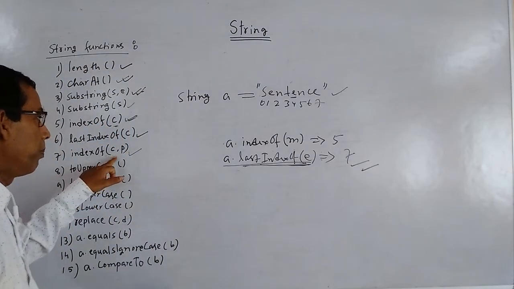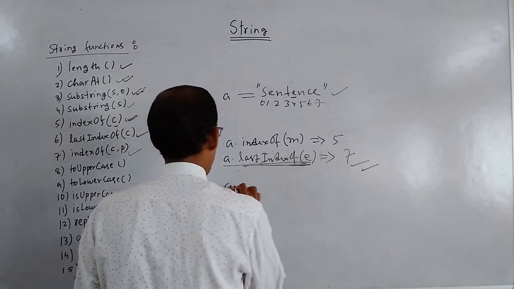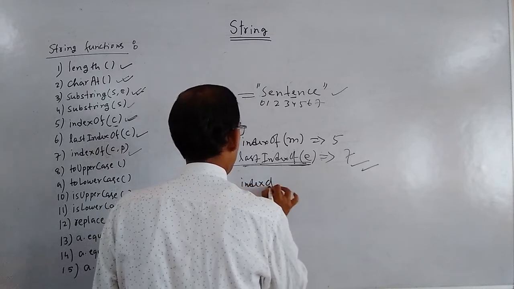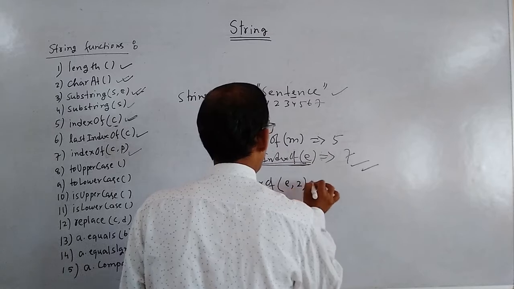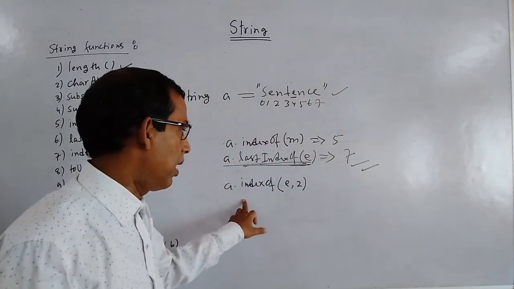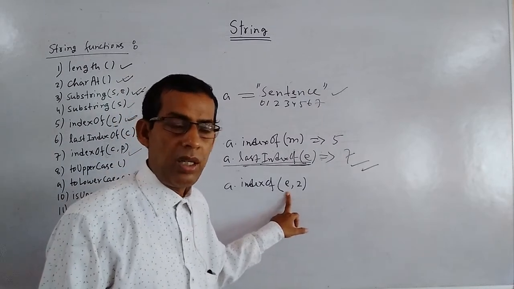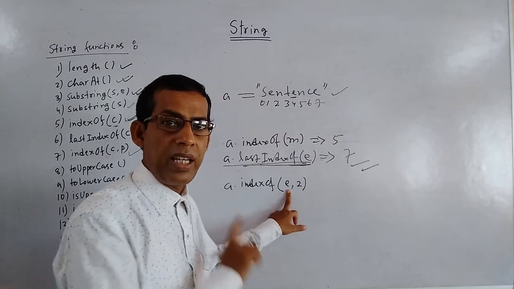C is the character, P is the position. So if you write a dot index of e position 2, that means find out the index number of the e which is in the second position.